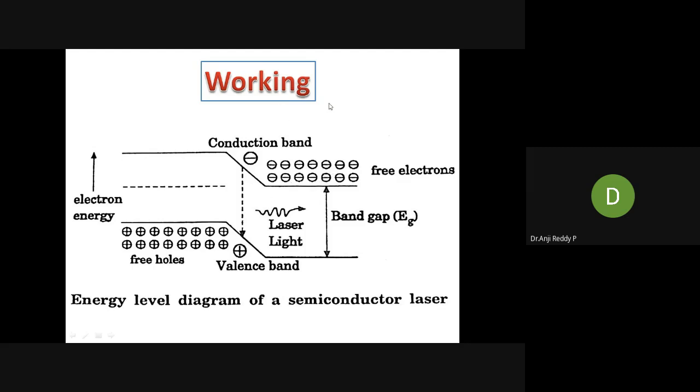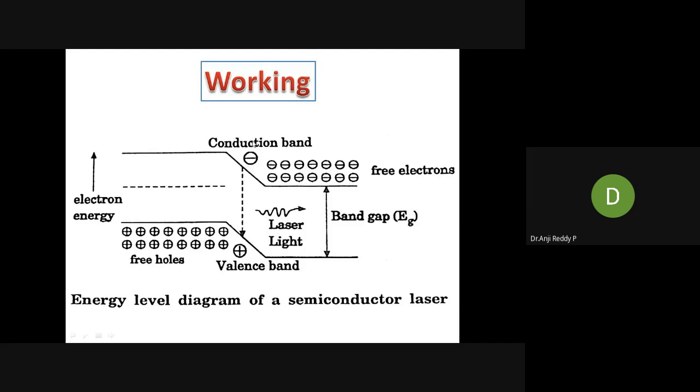In case of N-type semiconductor, where is the position of Fermi level? Can anyone give the answer? Where is the position of Fermi level in case of N-type semiconductor? Near to conduction. Right, nearer to conduction band. In case of P-type semiconductor? Near to valence band. Right, nearer to valence band. Okay, and between this valence band and conduction band, we are having the band gap.